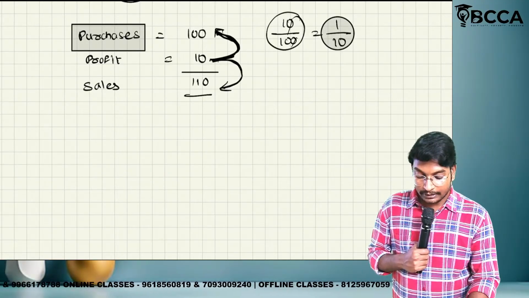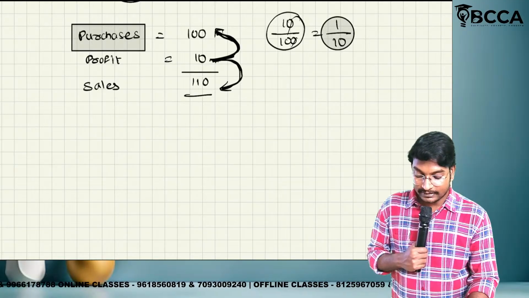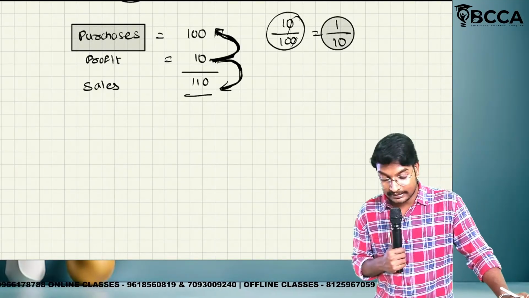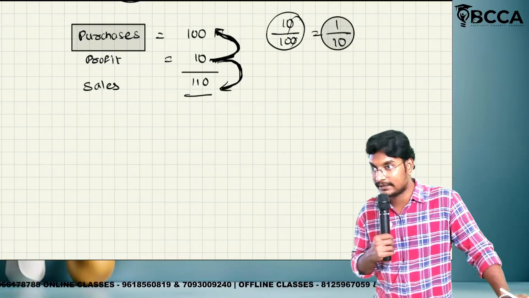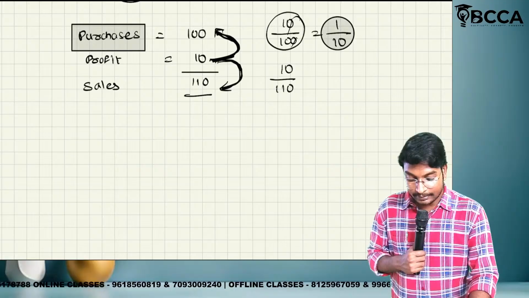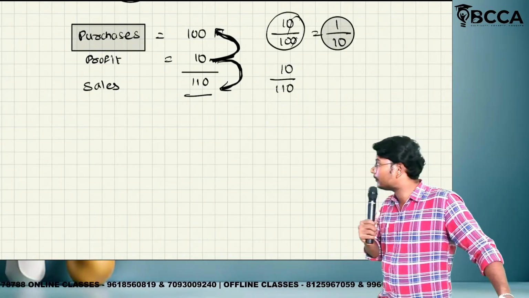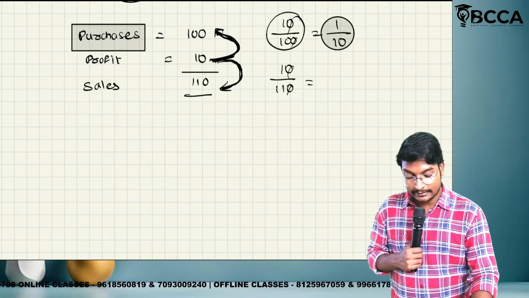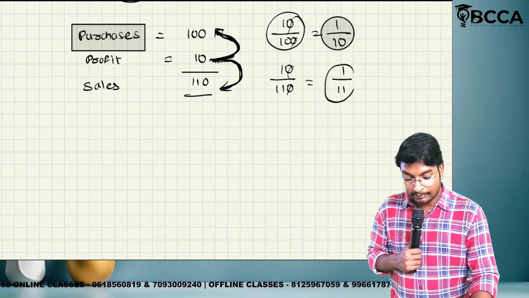If we are going to find out the percentage on sales or on purchase, on sales, that means we can write like this: 10 divided by 110. Then the zeros will cancel, and we'll get the answer of 1 by 11.